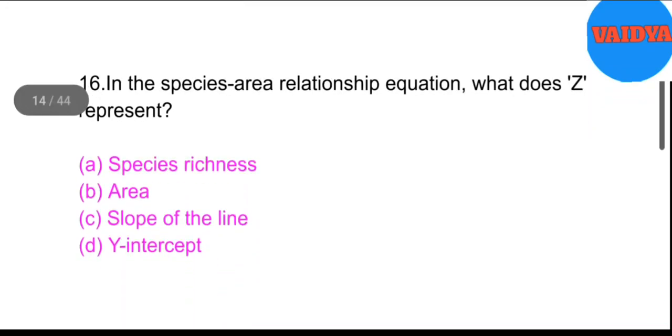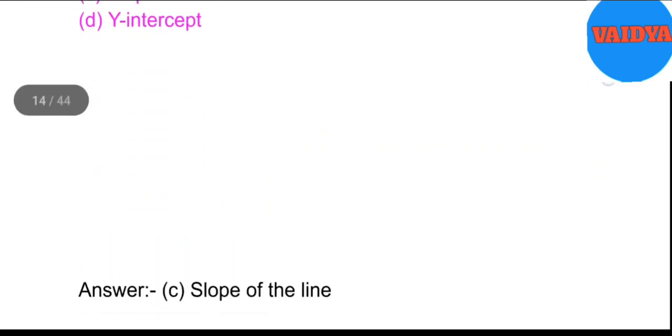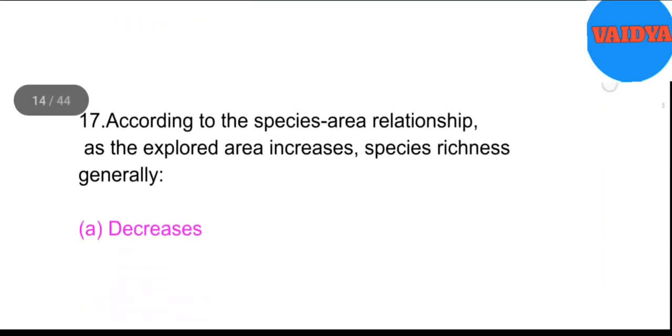16. In the species area relationship equation, what does Z represent? A. Species richness. B. Area. C. Slope of the line. D. Y-intercept. Answer. C. Slope of the line.